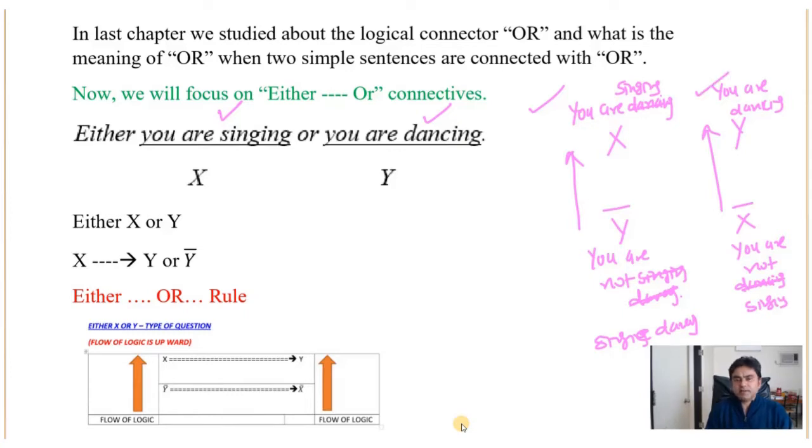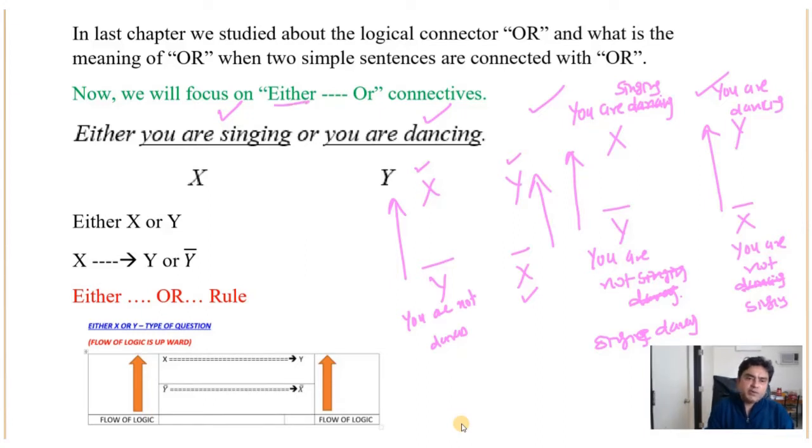So X and Y you have to write, then here you have to write Y bar and X bar, and the flow of logic is always upward. It means if here it is written that you are singing, here you have to write you are not dancing. When you are not dancing means you are singing, and when you are not singing means you are dancing. So this is the beauty of either-or connectives.